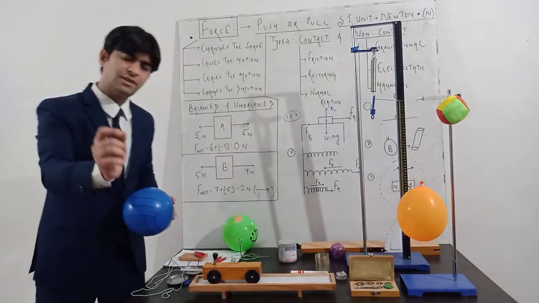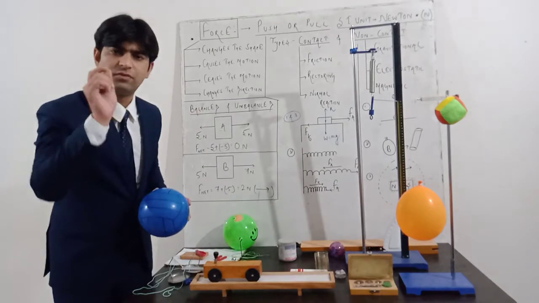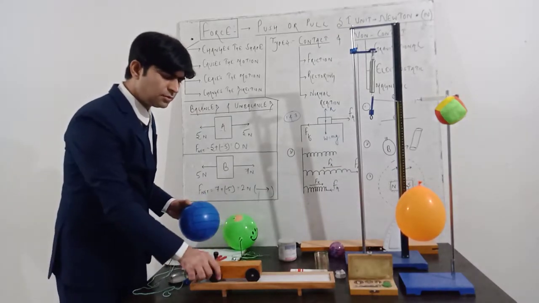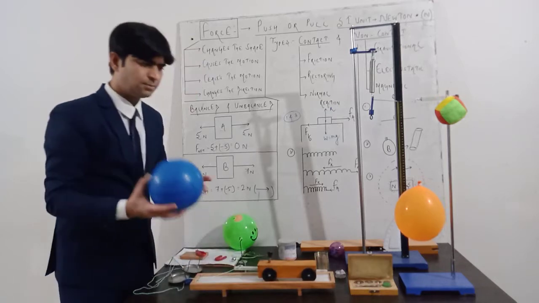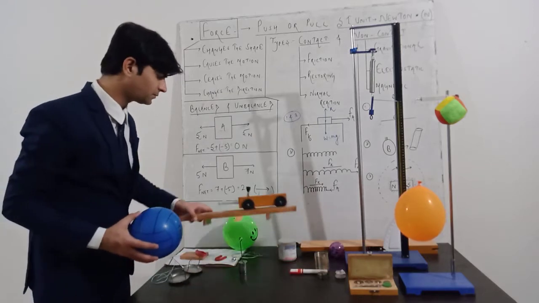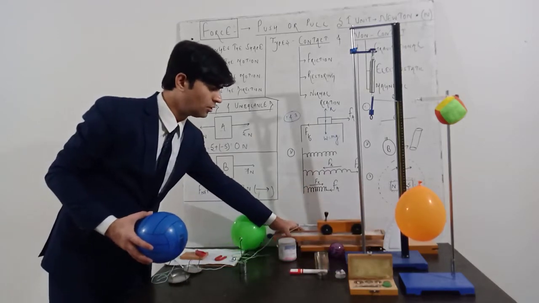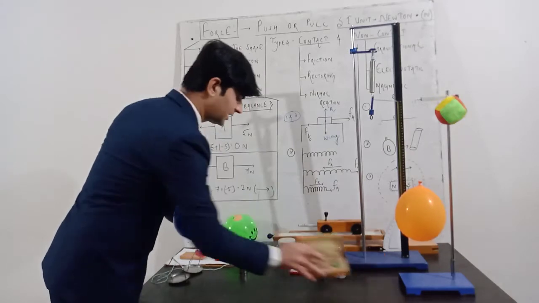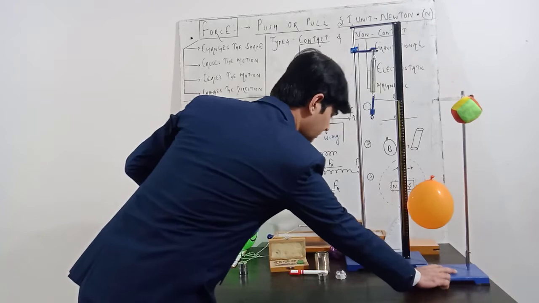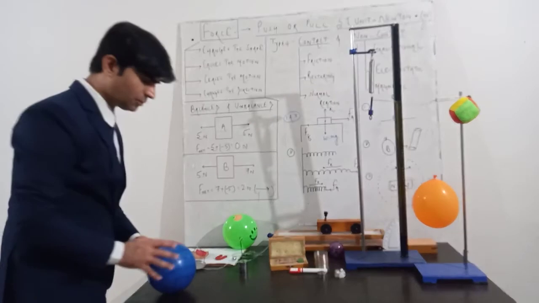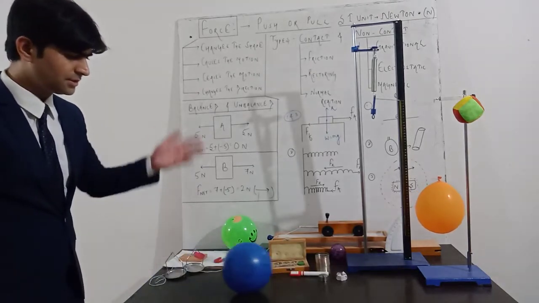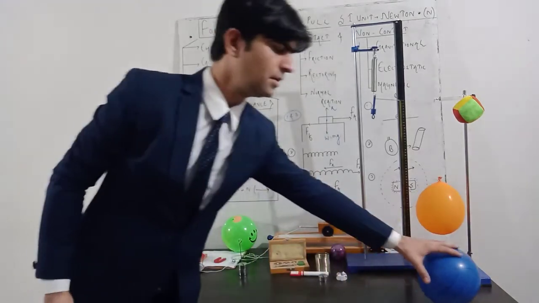So force is something which changes the shape of the body. Force is something which causes the motion in a body. Now suppose you have to stop this ball. Suppose I am rolling this ball on this surface. I will just keep this little area empty. If I roll this ball over this surface, after moving a certain distance it will get stopped.